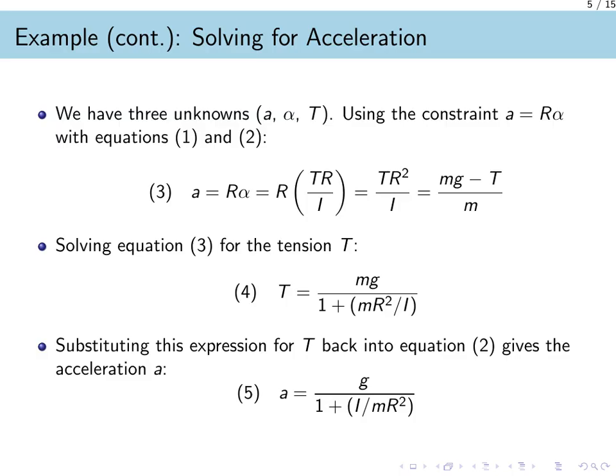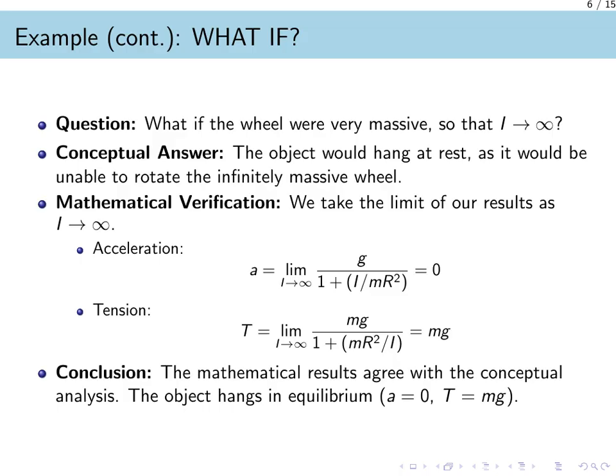With an expression for tension, we can substitute it back into the force equation for the mass. After simplifying the algebra, we arrive at equation 5, our final result for the translational acceleration. Notice that the denominator is greater than 1, which means the acceleration, a, will be less than g, the acceleration due to gravity. A powerful way to check our physics equations is to test them in an extreme or limiting case.